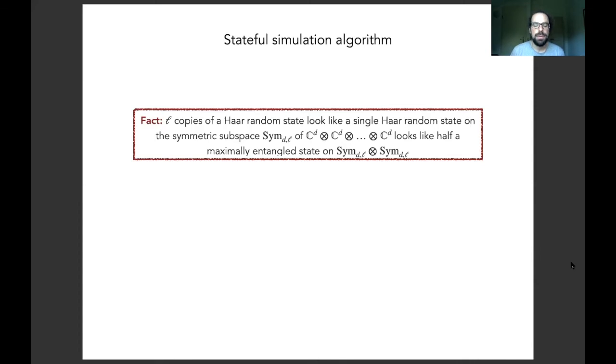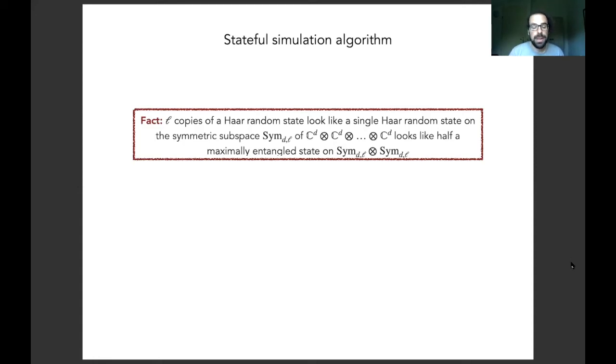Here's a summary of the two facts we've seen on the last slide. L copies of a Haar random state of a d-dimensional quantum system look like a maximally mixed state on the symmetric subspace of L copies of C^d. But this also looks like half of a maximally entangled state of two copies of that symmetric subspace.